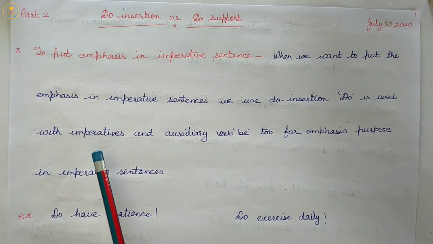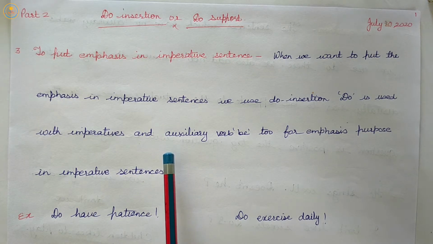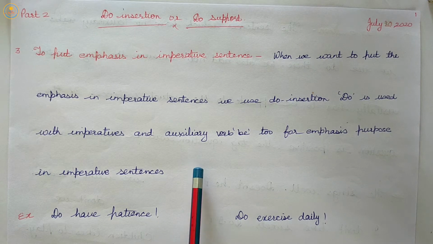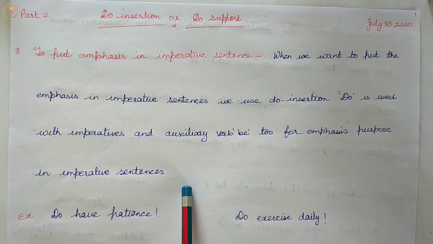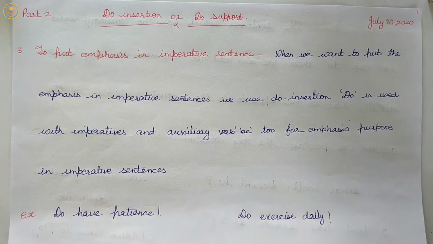Do is used with imperatives and the auxiliary verb be for emphasis in imperative sentences. Whenever we are using assertive, meaning positive, imperative sentences, we will use do insertion.